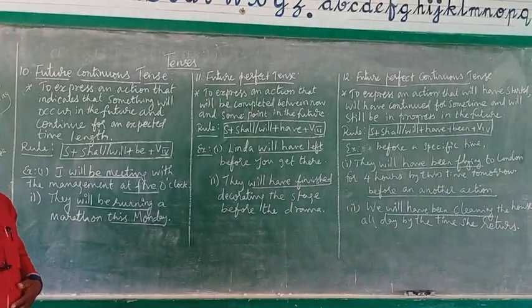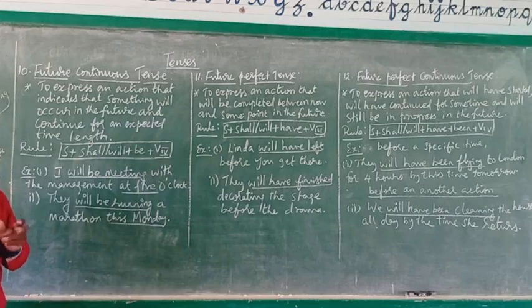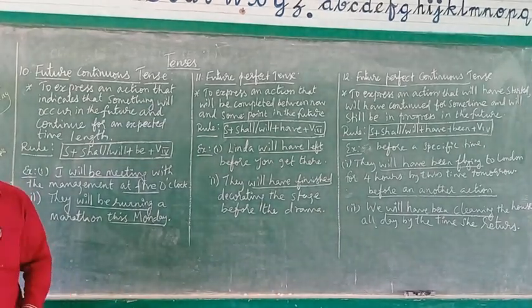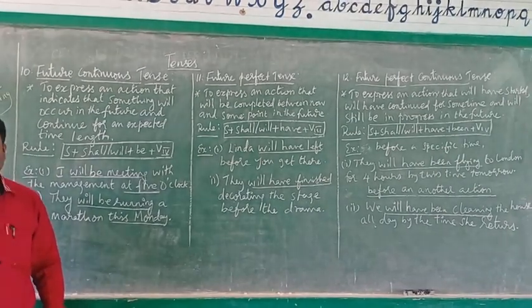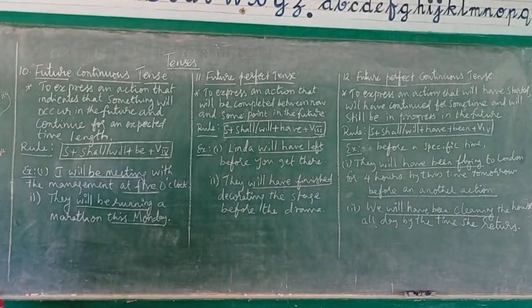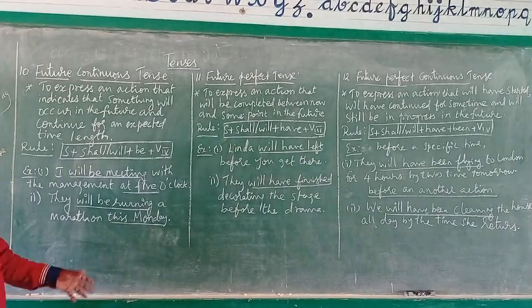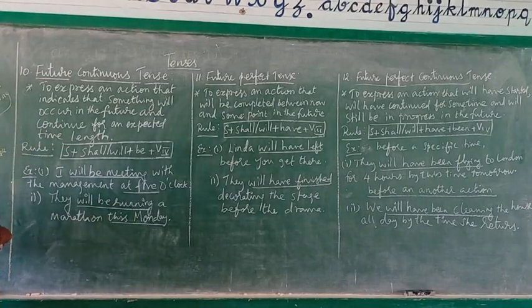Simple past, past continuous, past perfect, and past perfect continuous tense. Simple present, present continuous, present perfect, present perfect continuous tense, and simple future also. These are the tenses we have covered in the previous classes, and today we are going to learn the remaining three tenses: future continuous tense, future perfect tense, and future perfect continuous tense. Let us see one by one.